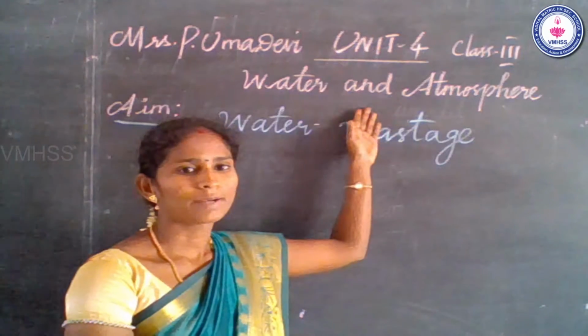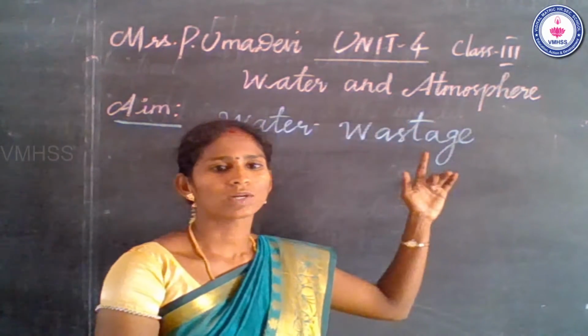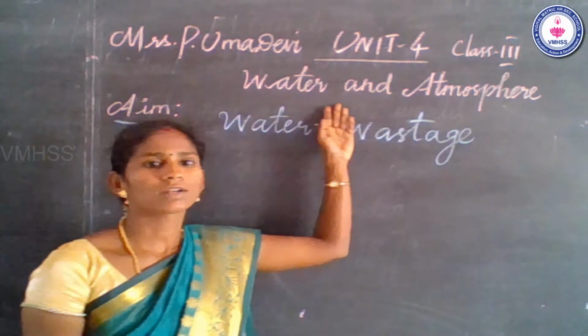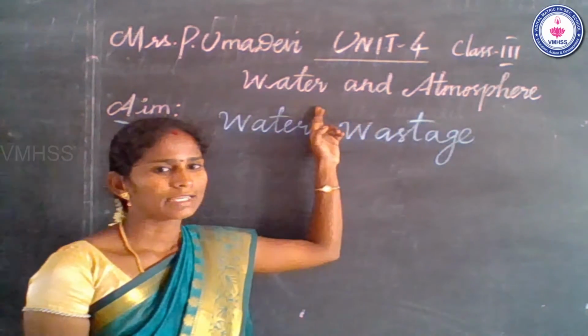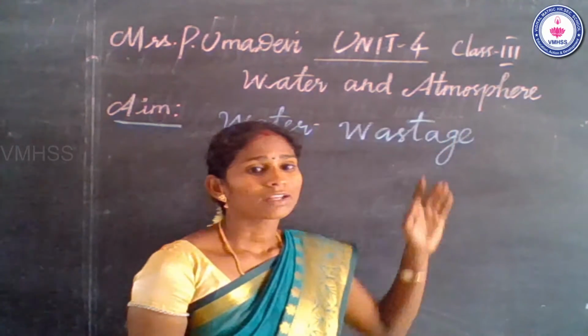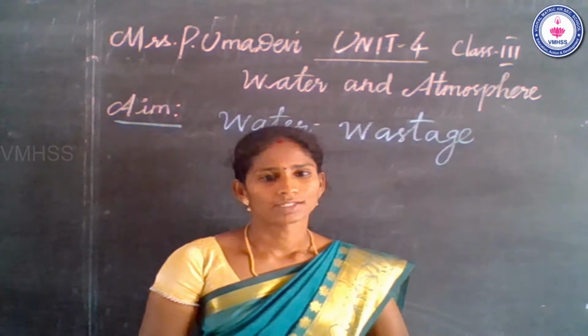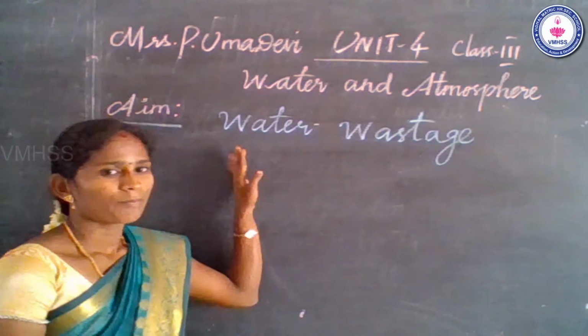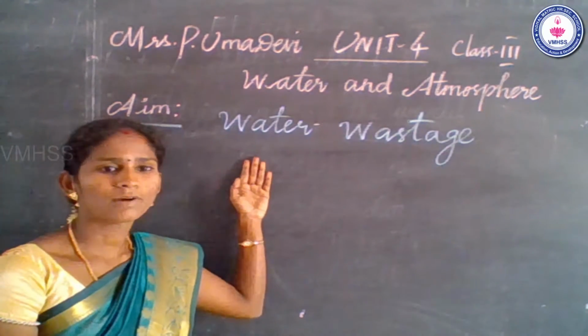Students, we already learned the unit 4 topic in the previous class: water and atmosphere and the water cycle. What is meant by water cycle? You already know the concept of water and atmosphere. Water means the liquid form of water, and atmosphere means the blanket of air that covers the earth's surface.